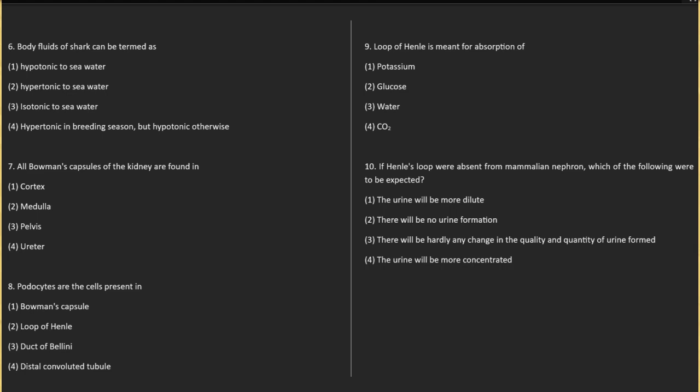7. All Bowman's capsules of the kidney are found in 1. Cortex. 2. Medulla. 3. Pelvis. 4. Ureter.